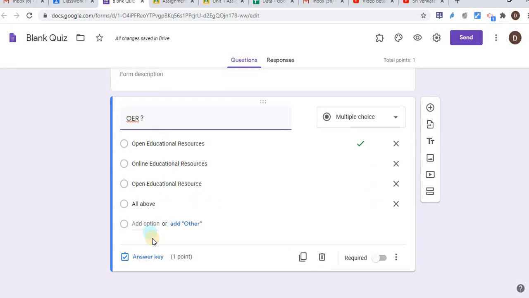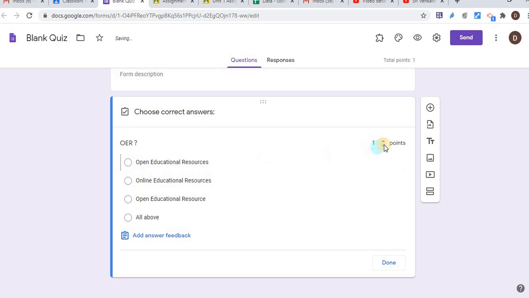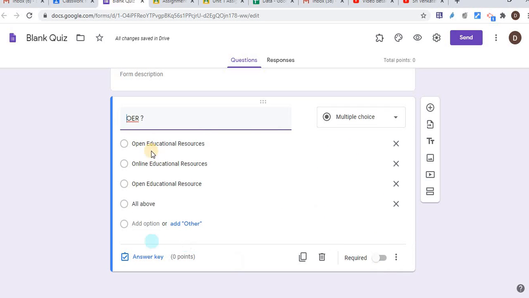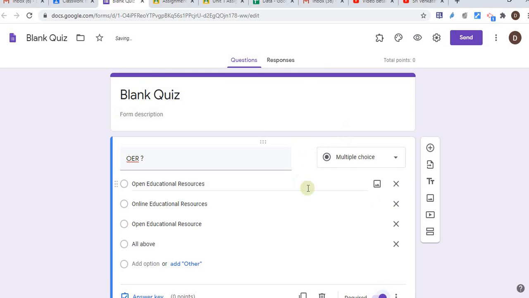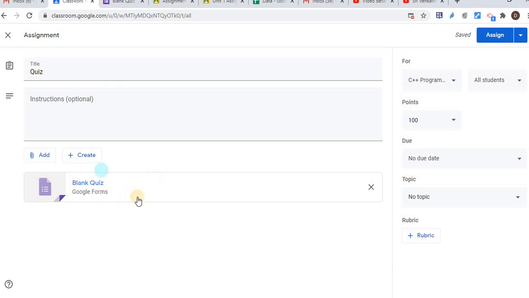After putting the four options, let's define their answer key. I select this one with the point value of 1. Done. Answer is defined, is a required field, and like that I just created it. You just need to create a few more questions, and those will be automatically saved in my quiz here. So that is all about the quiz.